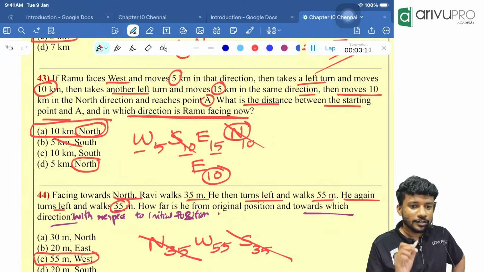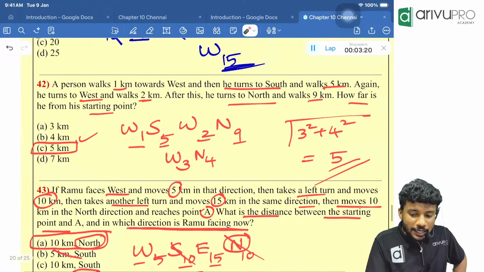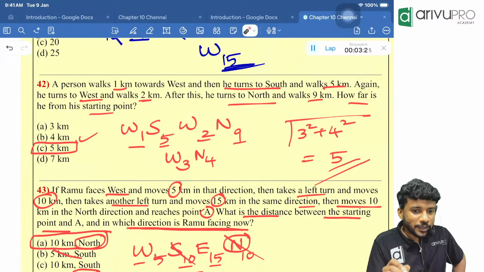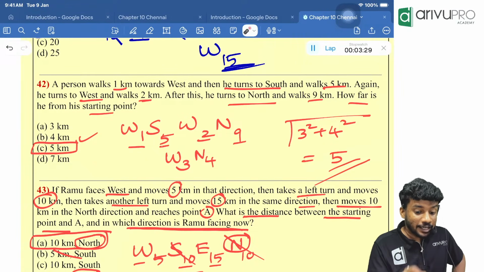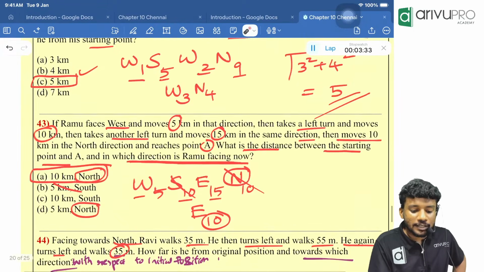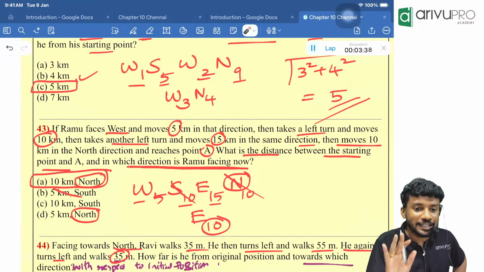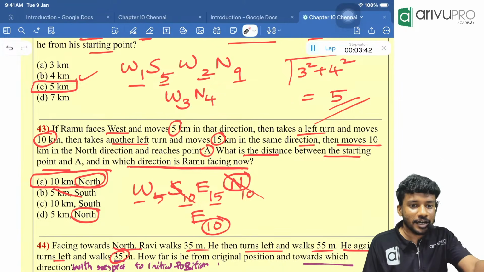Okay, fine. Difference over here is in the other question they will be asking like how far is he from the starting point, or they will ask with respect to the initial position which direction is the final position. That means they are asking the initial position and final position direction. Here what are they asking? In which direction Ramu is moving or facing finally. That's why the last direction is our direction whichever Ramu is facing.